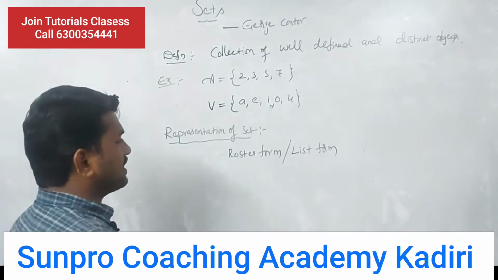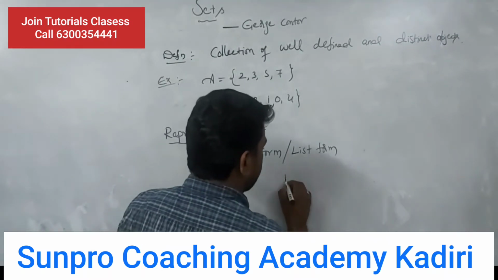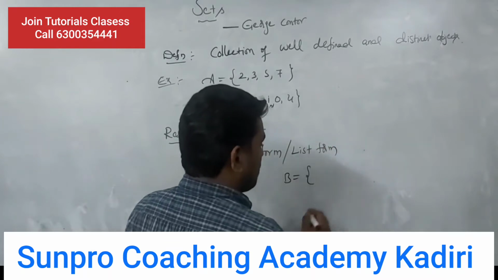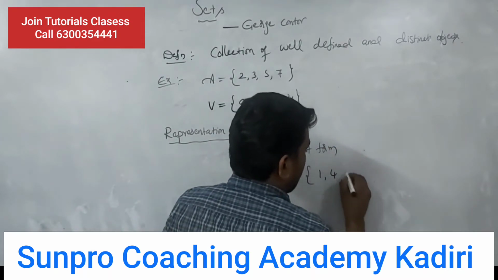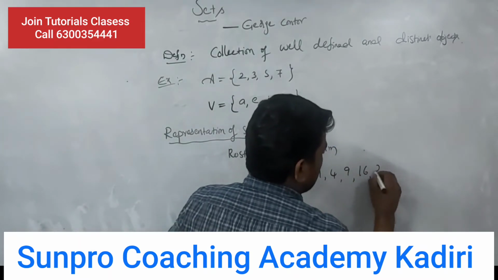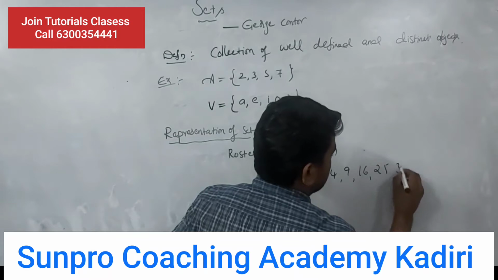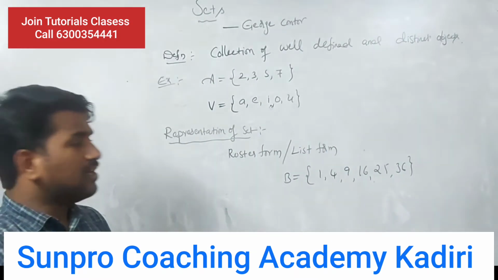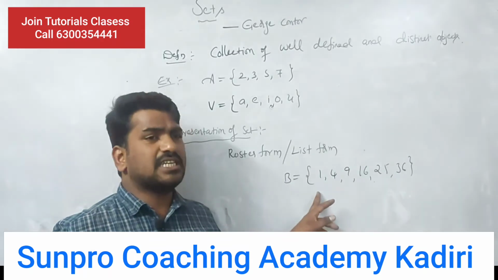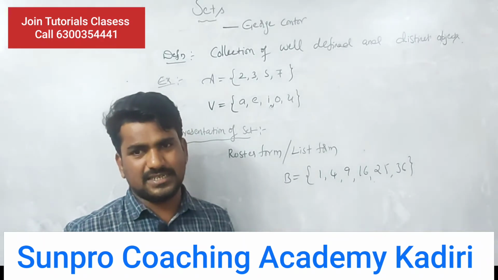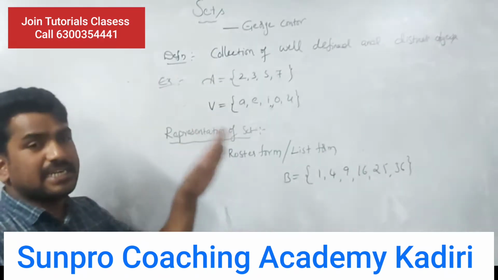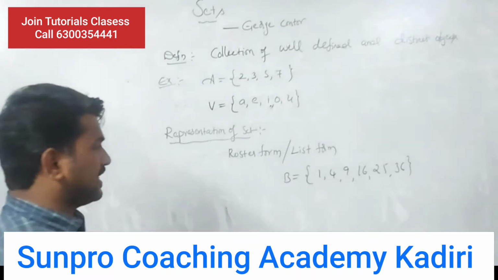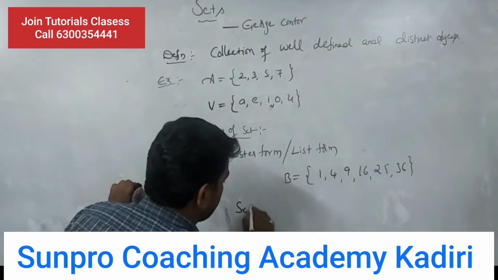I am writing some sets here. Set B is equal to 1, 4, 9, 16, 25 and 36. See, these all are elements. What are these elements? These are square numbers, isn't it? Now the second kind of representation of a set is set builder form.